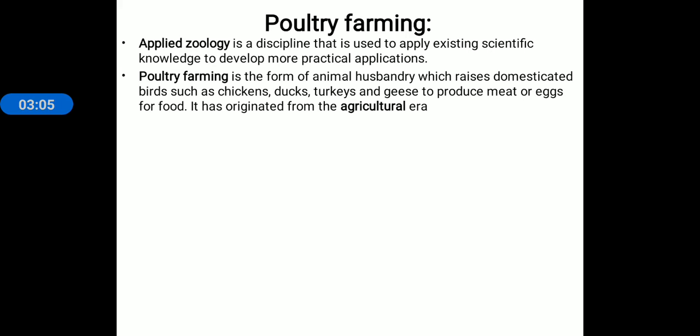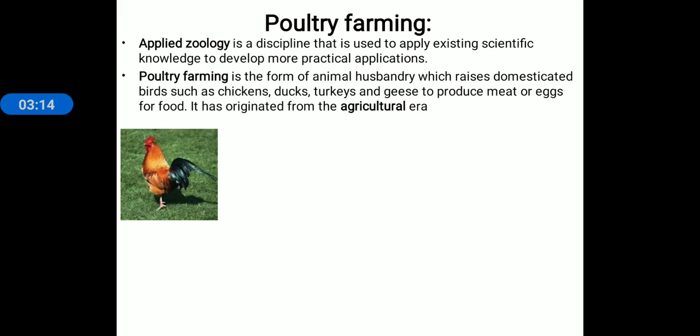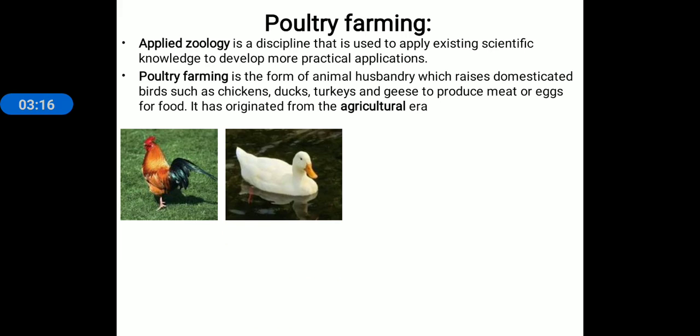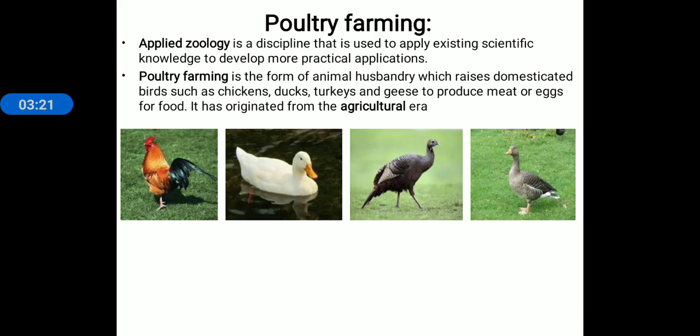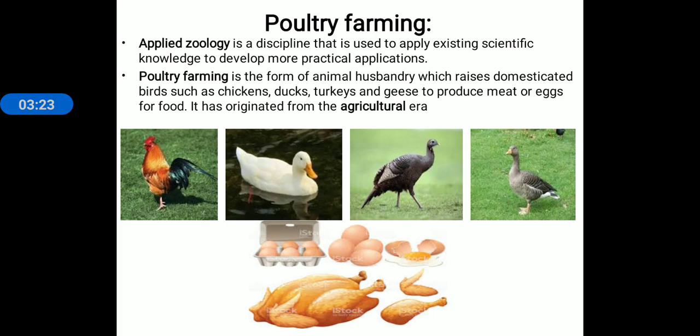Poultry farming is a branch of animal husbandry which raises domesticated birds such as chickens, ducks, turkeys, geese to produce meat and eggs, for developing or improving our economy or our employment.